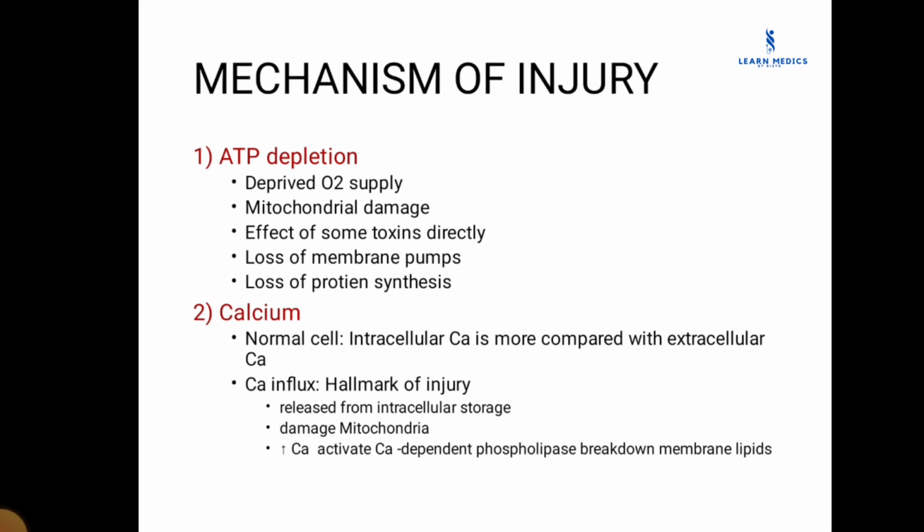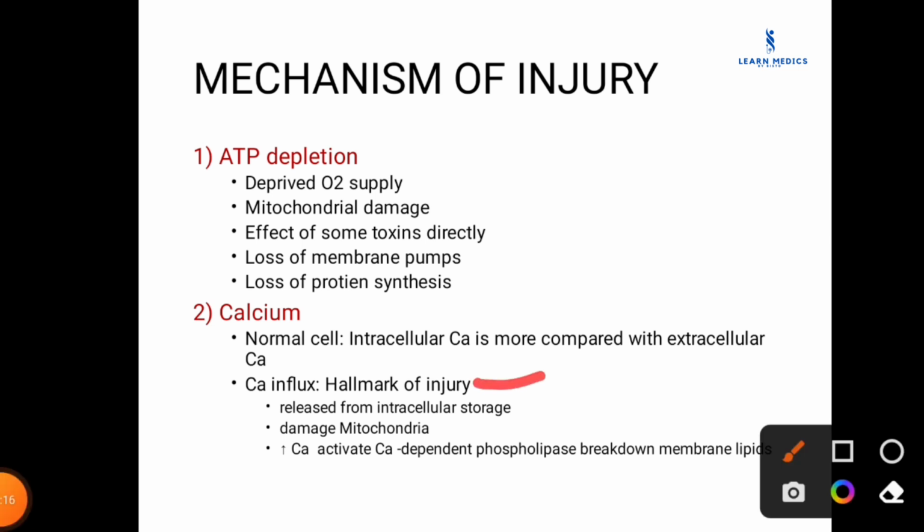And the second one is calcium. In the normal cell, the intracellular calcium is less compared with extracellular calcium. When calcium influx into a cell happens, it is a hallmark of injury. It is a hallmark of injury. Even if it is released from cellular storage, it damages the mitochondria, activates the calcium dependent phospholipases, and breaks down the membrane lipids.